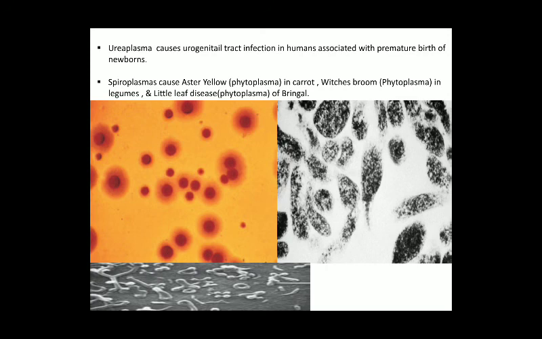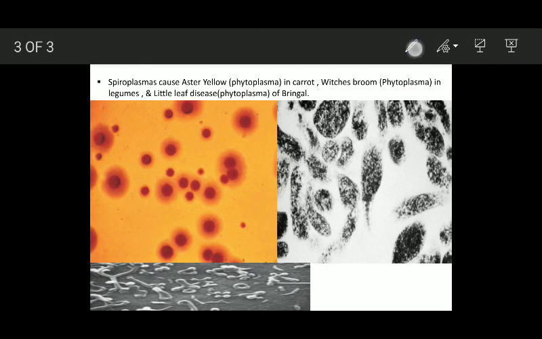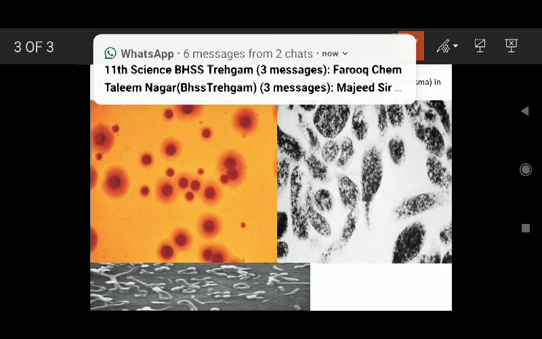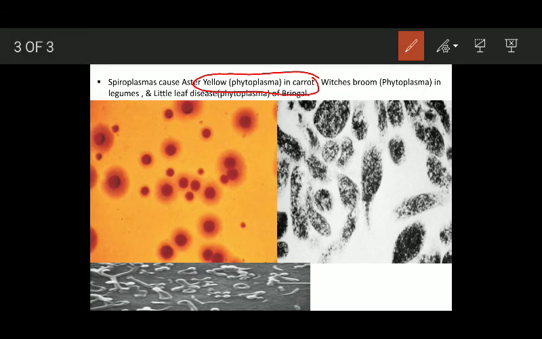Then spiroplasmas cause aster yellow disease in carrot. Aster yellow means the carrot plants become yellow and stunted. इसी तरह witch's broom disease is caused in legumes by spiroplasmas. Witch's broom disease means the plant assumes the shape of a broom.